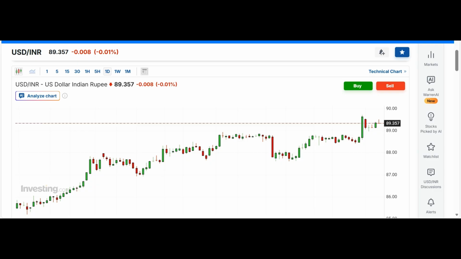So first we will analyze the USD INR chart, then we'll go for the Nifty 50 chart. And before that, I have to mention that I have made the stock in news CAMS video so that you can be aware of the record date and ratio, every information update about the CAMS stock split.